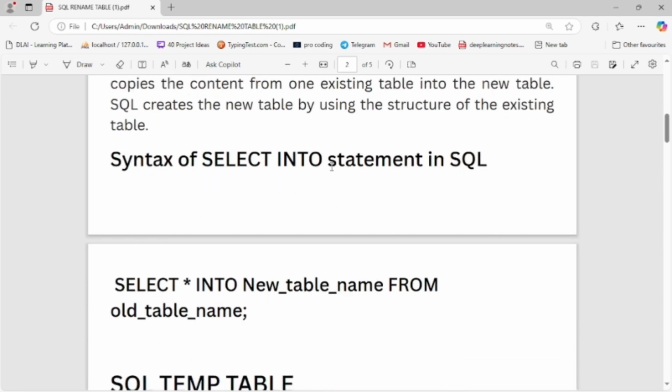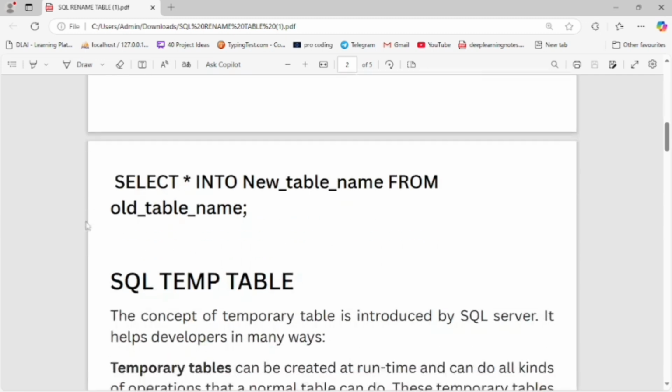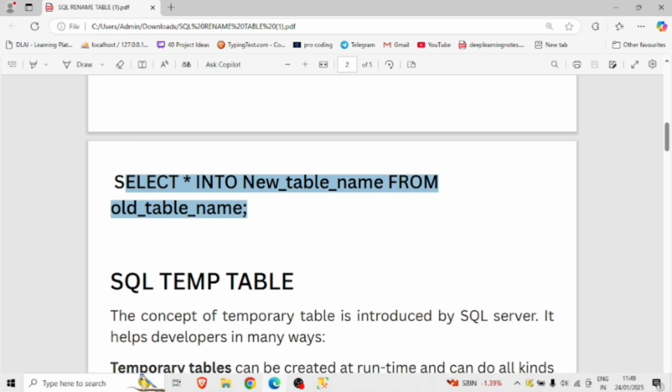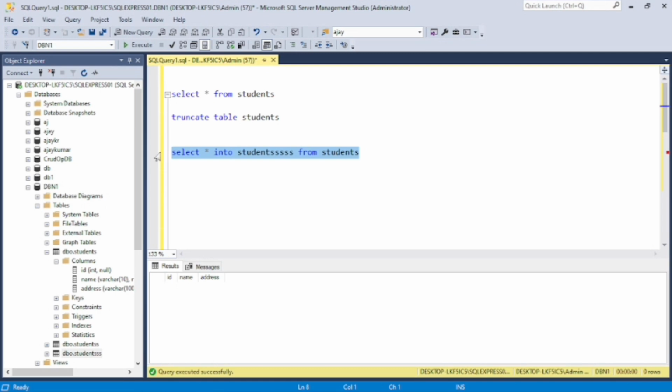Syntax of the SELECT INTO statement in SQL: select star into new table name from old table name. By this command we can copy all the data from one table to another table. Now let's start the practical. By this command we copy all the data from one table to another: select star into students, a new table, from the existing table students.